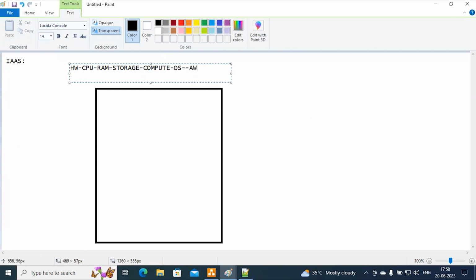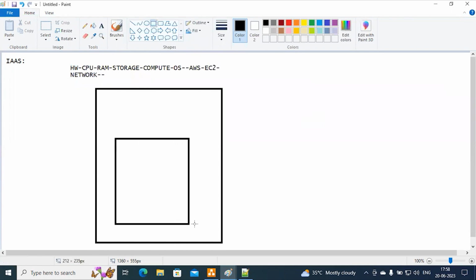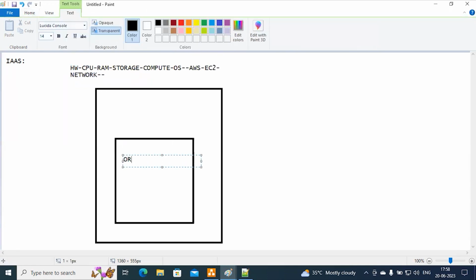In AWS, we have one service, named EC2, Elastic Compute Cloud. From here, we can get all these resources, even network. EC2 comes under infrastructure as a service. Now I'm going to install the client's Oracle database. They have their own license, meaning they are bringing their own license. They will install the database here, and the data size depends on their requirement.